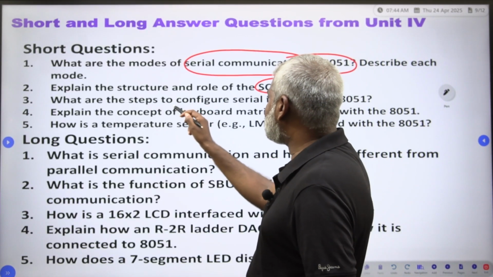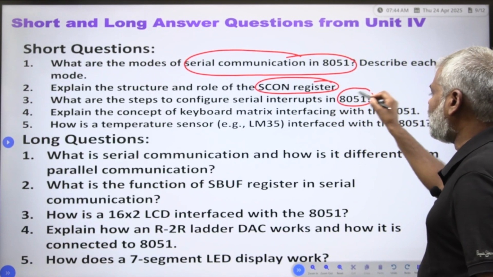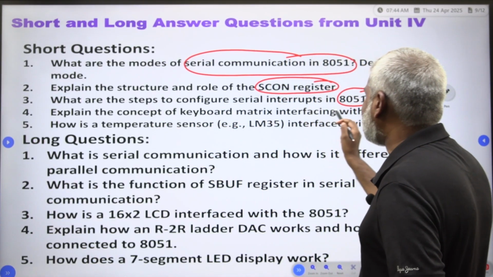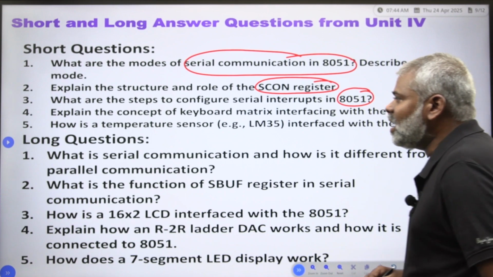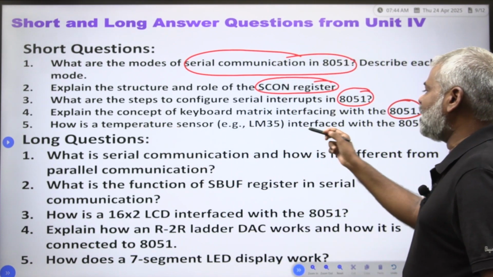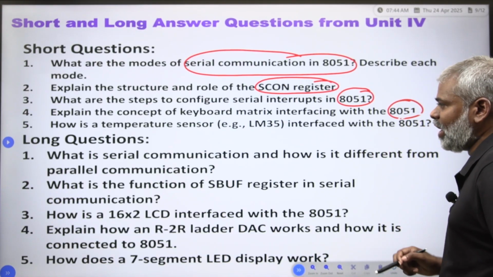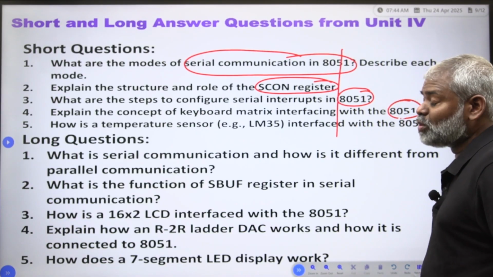What are the steps to configure serial interrupts in 8051 microcontroller? Explain the concept of keyboard matrix interfacing with 8051 microcontroller. How is a temperature sensor, that is LM335, interfaced with the 8051 microcontroller? So, these are what you may get in short questions.